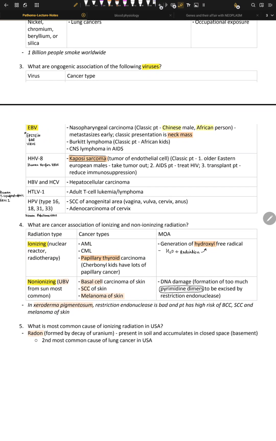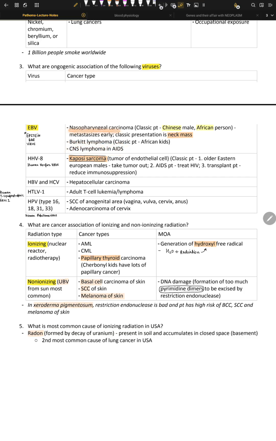What happens here is that the virus inserts its DNA into the host cell, hijacks it, does replication, and disables the tumor suppressor genes, for example, P53. So here we have EBV, that is Epstein-Barr virus. Here we get something called Burkitt's lymphoma, and it classically presents in African kids. And it's just one example. Another cancer that we can get is CNS lymphoma in AIDS patients.